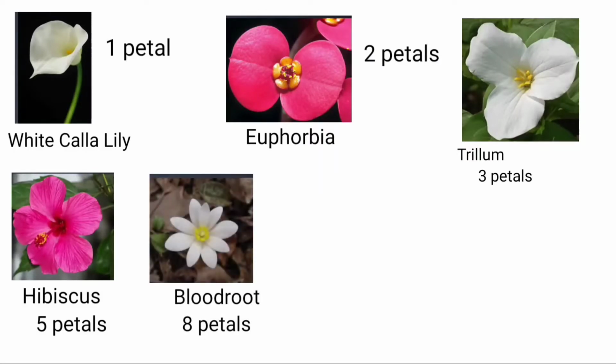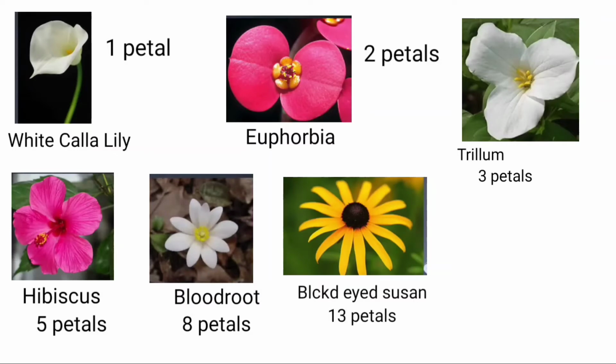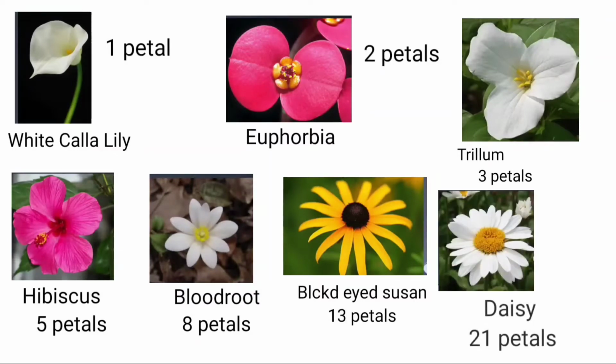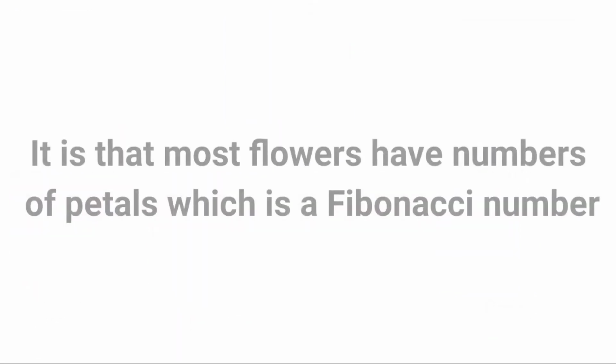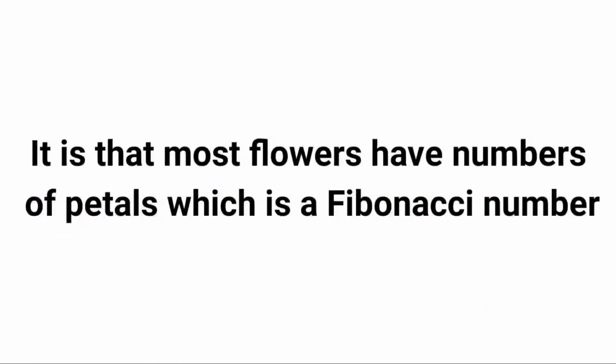Bloodroot has 8 petals, Black-Eyed Susan has 13 petals, and Daisy has 21 petals. Now note that not all flowers have a Fibonacci number of petals, but most flowers do.